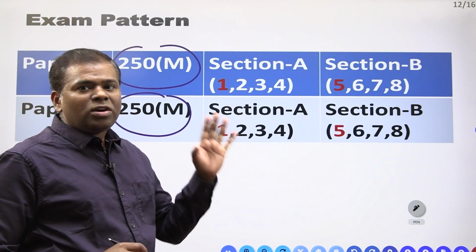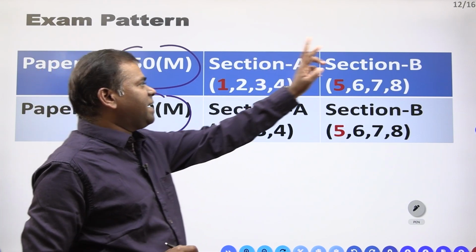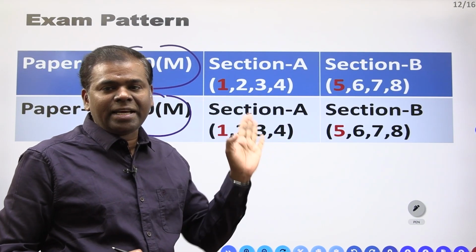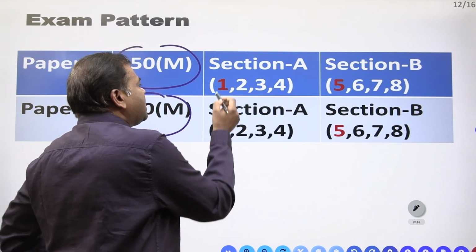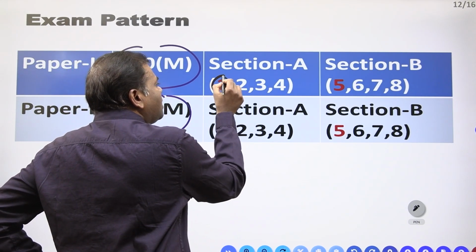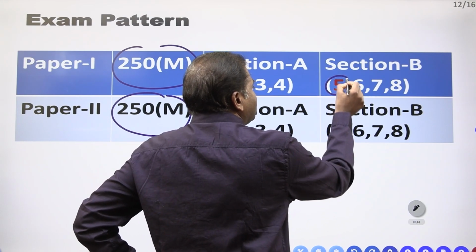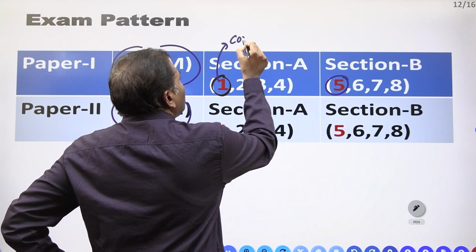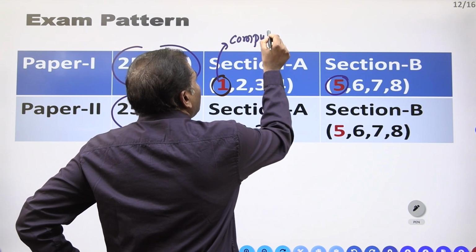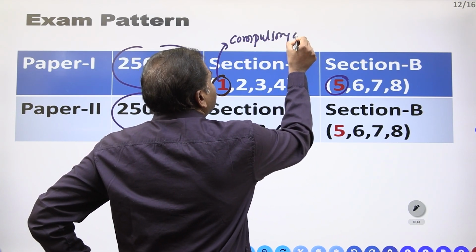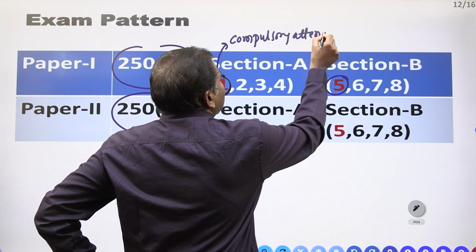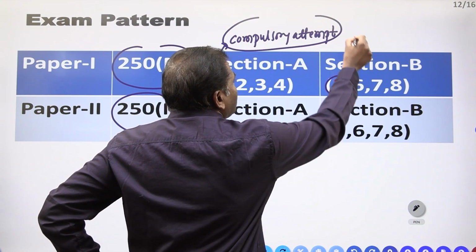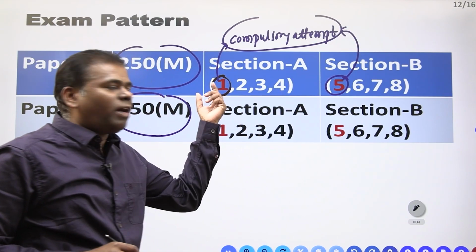In each paper, two sections are there, section A and section B. In section A, question number 1, and in section B, question number 5, you have to attempt compulsorily. There is no option. Which ones? Question number 5 and question number 1.